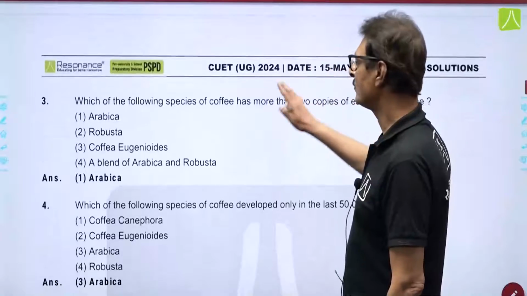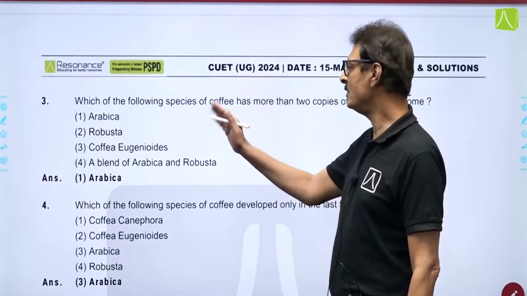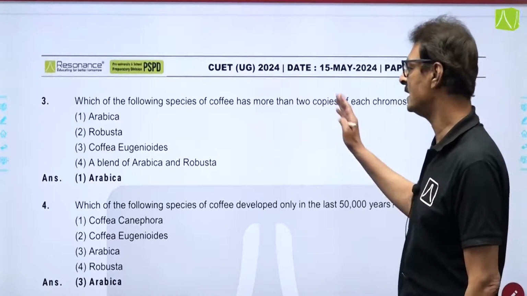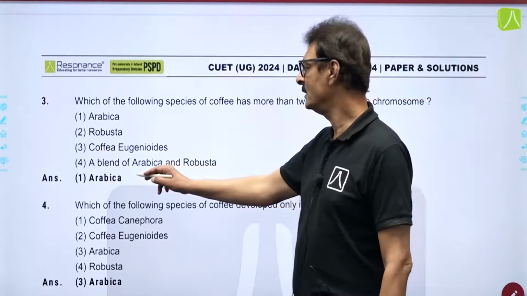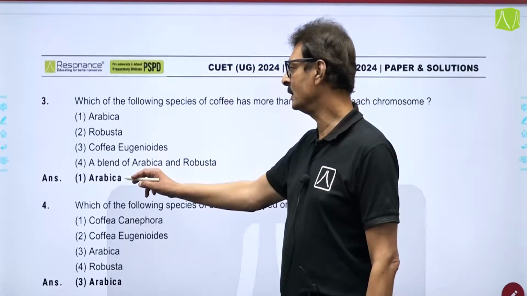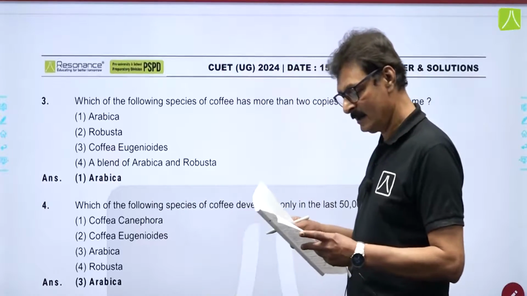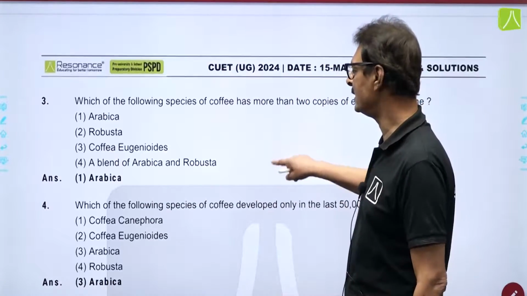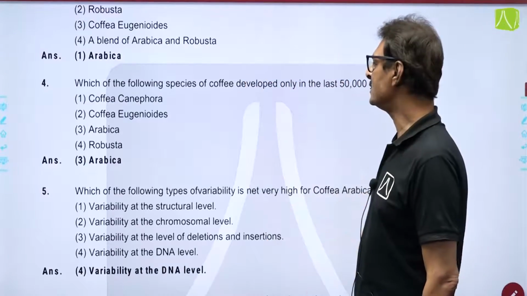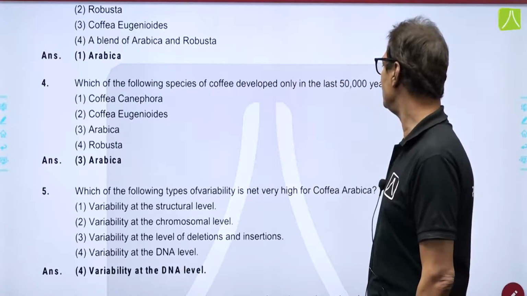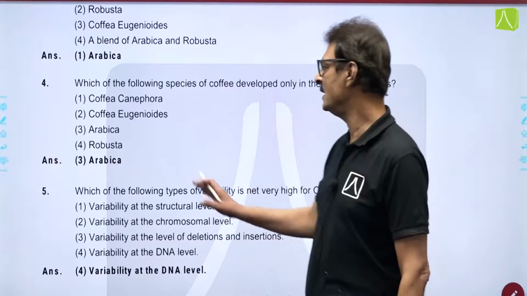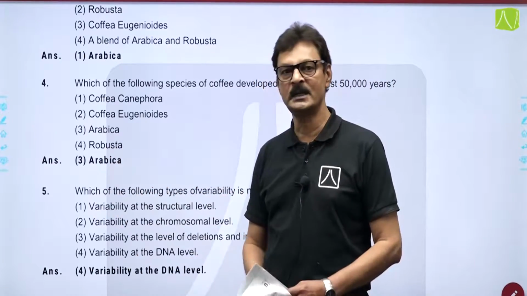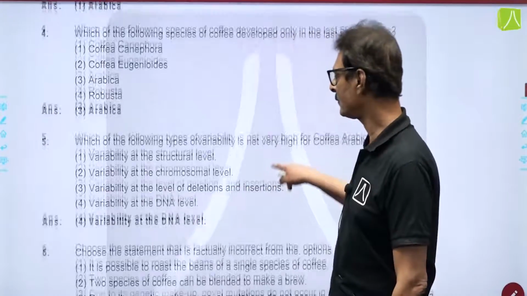The next question, again from the unseen passage, which of the following species of coffee has more than 2 copies of each chromosome? And the correct answer is option number 1, that is arabica, and इसका जो answer था you will find in paragraph number 2nd. The next question, which of the following species of coffee developed only in the last 50,000 years? And simple answer था इसका straight away from the passage. The answer is option number 3, that is arabica.